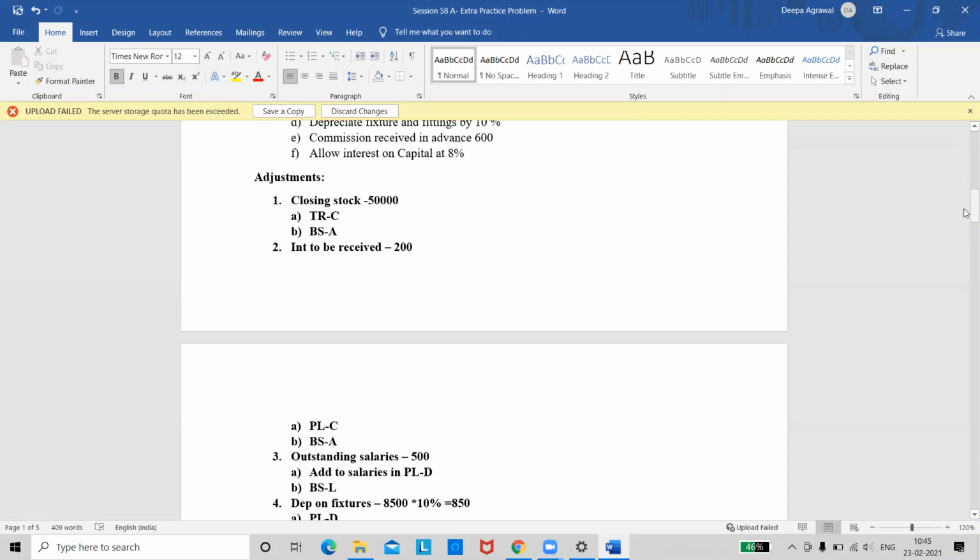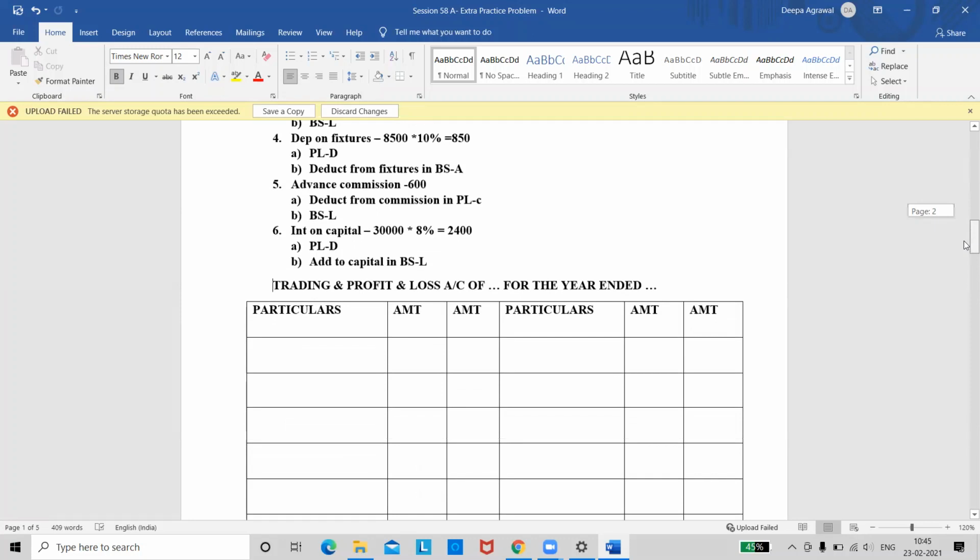Here's the last one. Have you written? Both of you have written the adjustments, right? Draw the pro forma quickly. Are you done with the first, second and third one? Fourth one you're writing? He's still in first one, I guess. Quickly draw the pro formas and then we'll start. I can scroll, he's still writing, no? Done now? Okay. So these are the remaining adjustments.